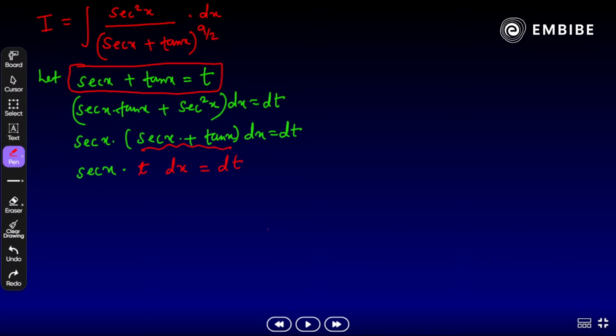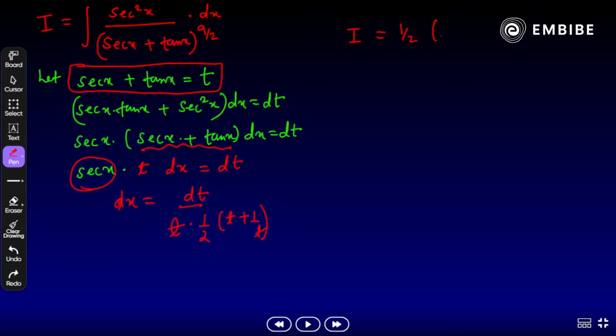Okay. So what we get here? We need to substitute the value here. dx is equal to what? dt by t times, and the value of sec x is nothing but half of t plus 1 by t. So our integration will change now. It should be I is equal to what?